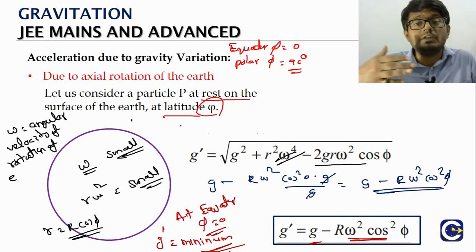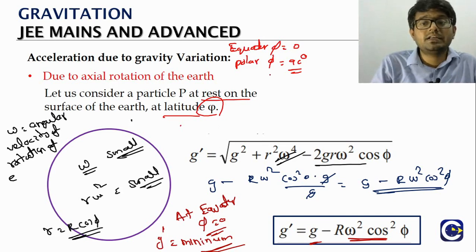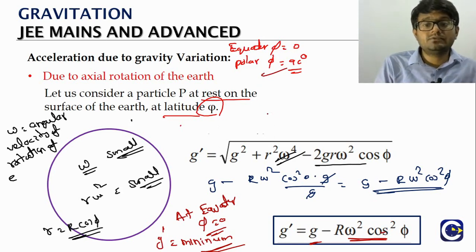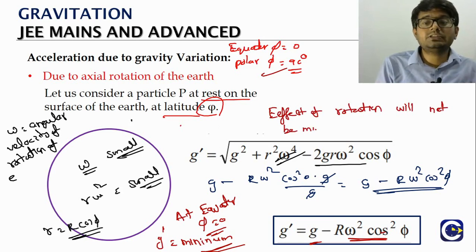Whereas if you talk about the polar region, phi is 90, so cos 90 will be 0. So remember this, the effect of rotation will not be much at the polar region.